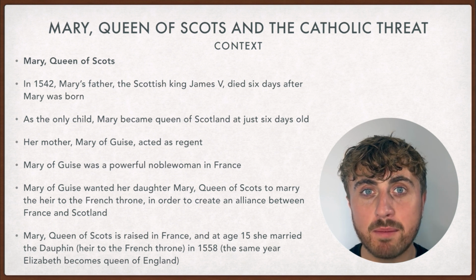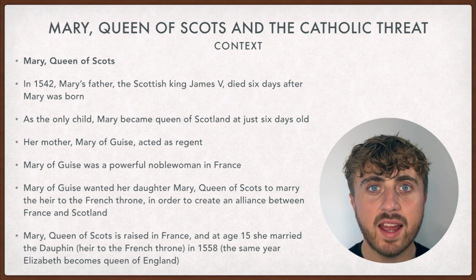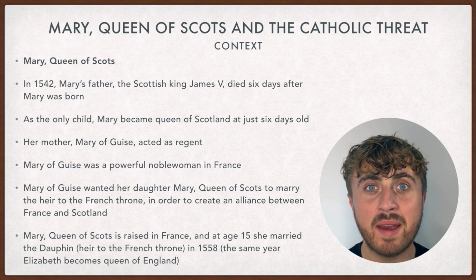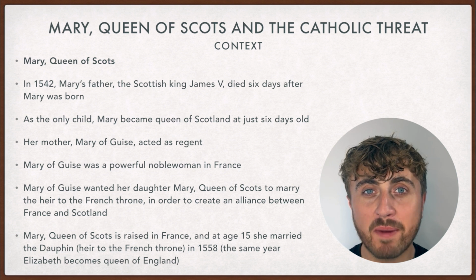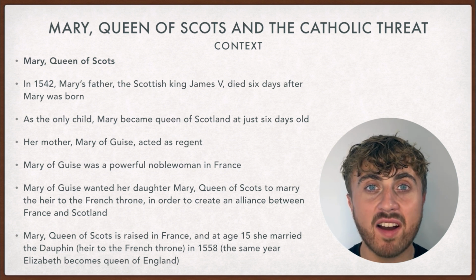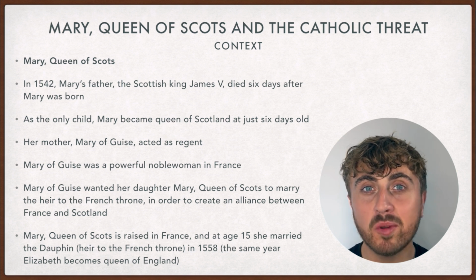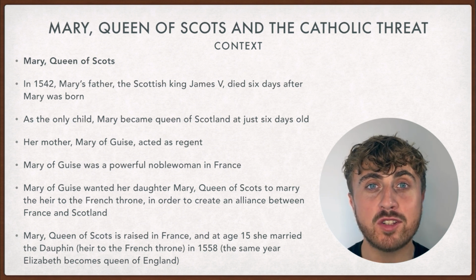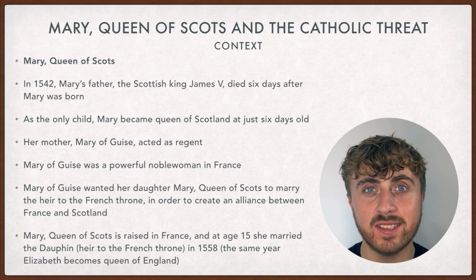Mary's father James died just 6 days after Mary was born. As James's only child, Mary became Queen of Scotland at just 6 days old. As Mary was just a newborn baby, her mother, Mary of Guise, acted as regent. Mary of Guise was a powerful noblewoman in France, and she wanted her daughter, Mary Queen of Scots, to marry the heir to the French throne, to create an alliance between France and Scotland.